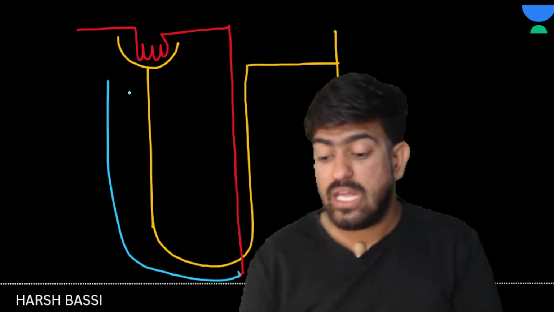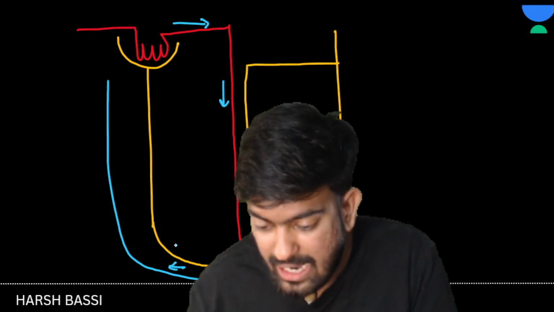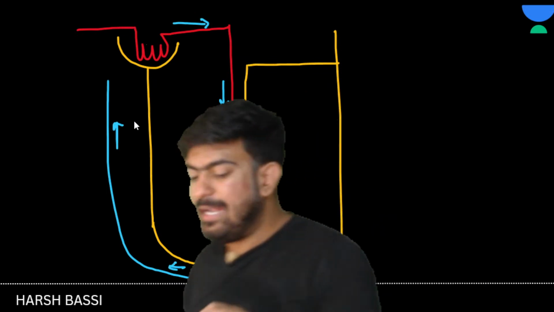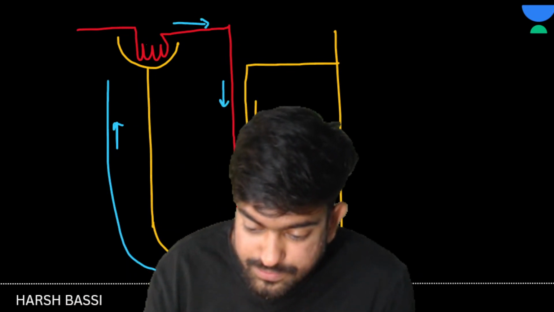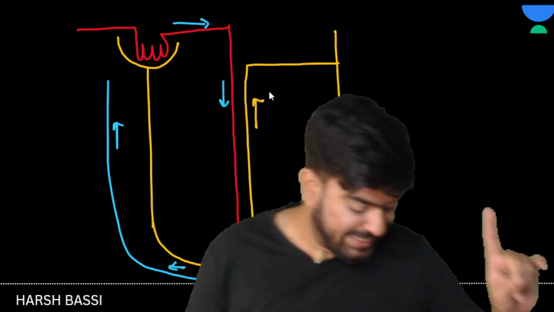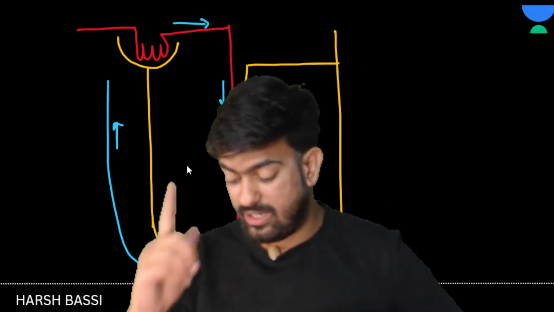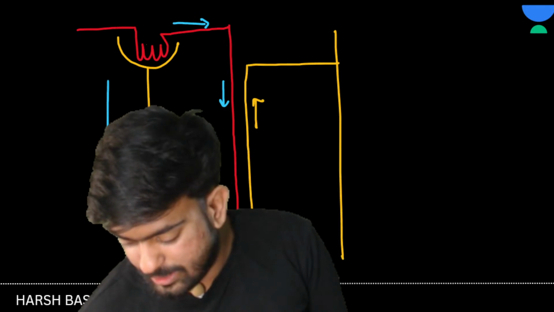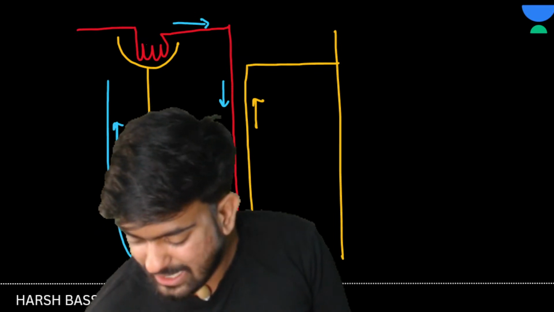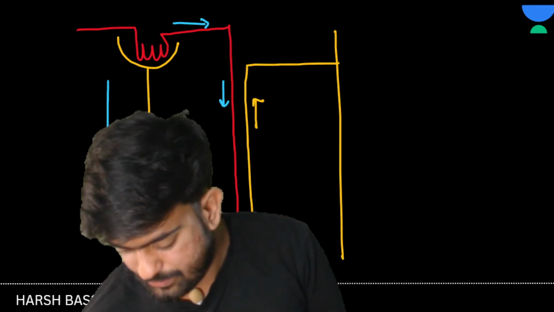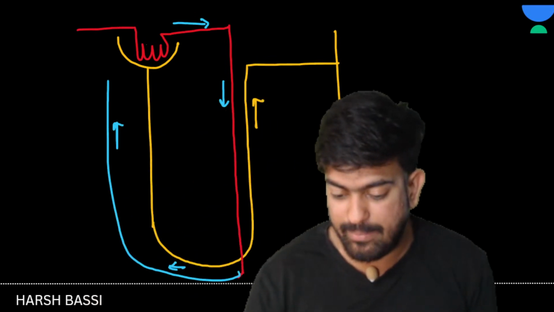Sir, here the blood is moving this side and this side. But can you see, children, in the DCT the things are moving like this? Can you see the counter current here, the counter mechanism? One is going up and one is going down. This is the counter mechanism. Now let us check what happens because of this. Why is this made? Sir, this is made so that our urine can be concentrated, right?